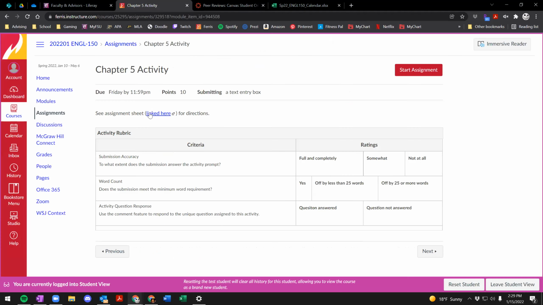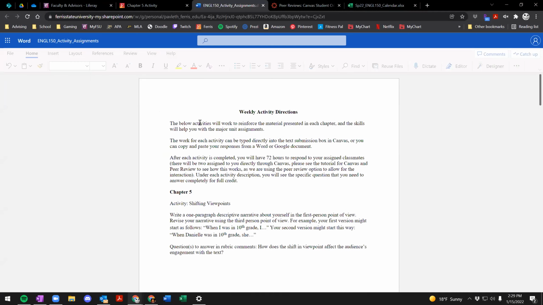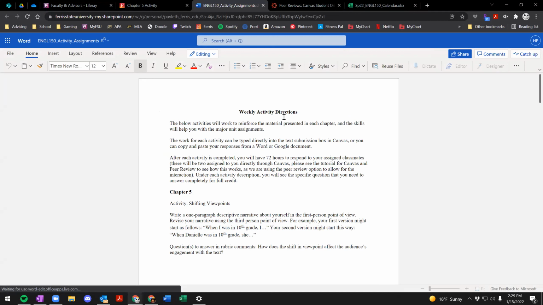Now, you might be asking, what is it that I'm talking about with respect to these activity questions? So if we pull up the actual weekly activity directions, this is how it works. For your initial submission for Chapter 5, you are going to write a 1-paragraph descriptive narrative about yourself in the first person point of view.